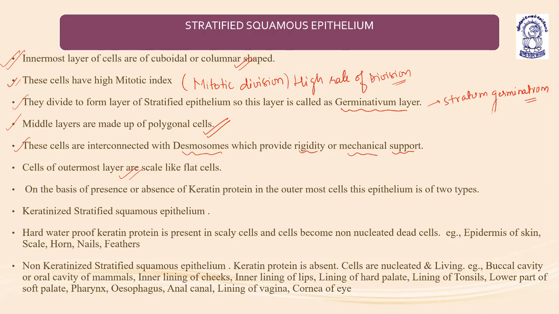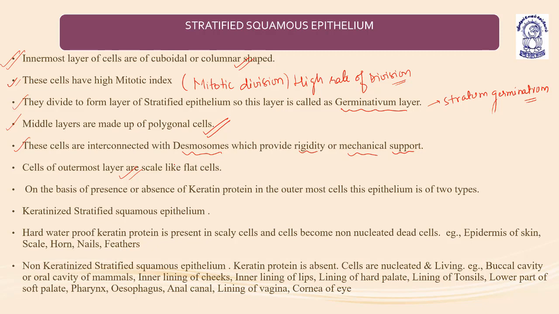So basically, the stratified squamous epithelium has an innermost layer which may be cuboidal or columnar. They have a high mitotic index, as they can divide to form different layers of stratified epithelium. That is why it is known as the stratum germinativum. The middle layer cells are polygonal in shape and are connected through desmosomes, which provide rigidity and mechanical support. The outermost layer is scale-like, having flat cells.